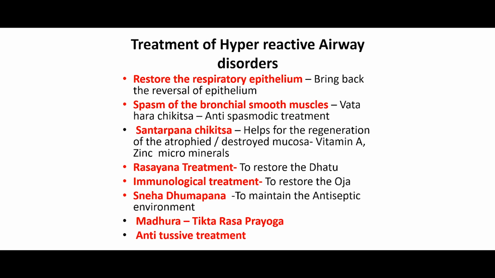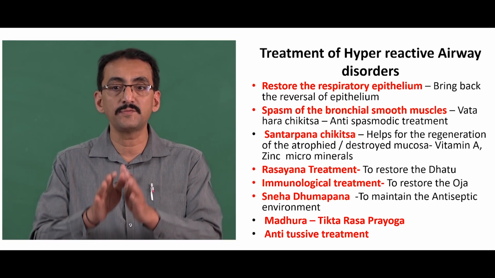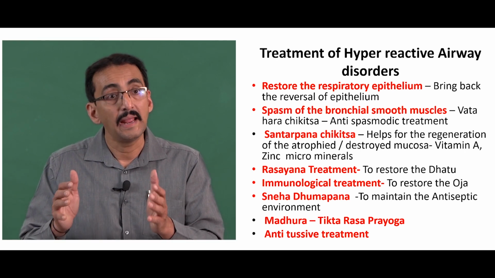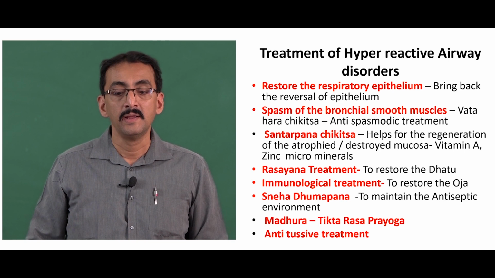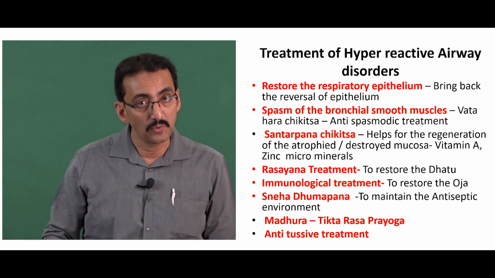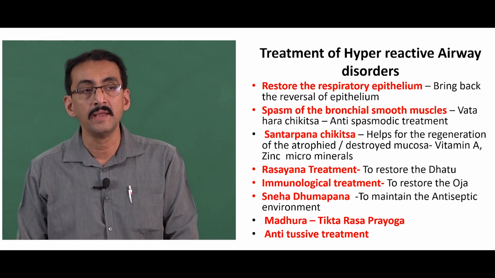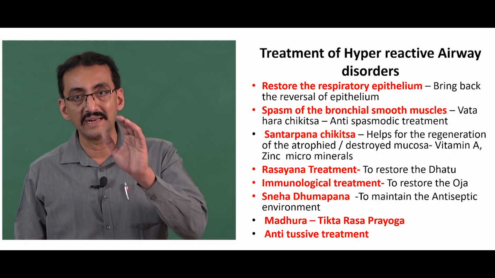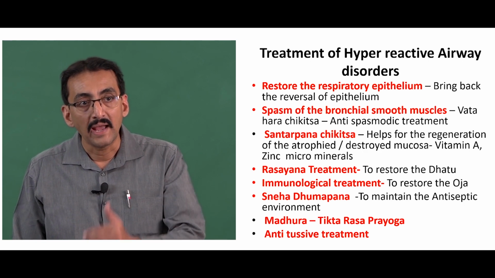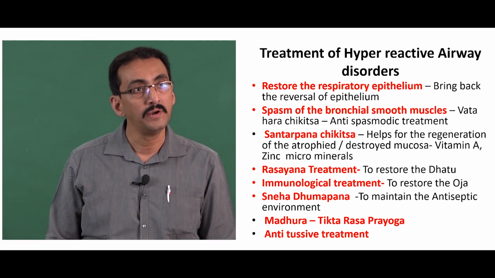One more line of treatment in this condition is Santarpana Chikitsa. This helps in the regeneration of the atrophied or destroyed mucosa, with vitamin A supplementation, zinc supplementation, and some other micromineral supplementation, which helps restore the respiratory epithelium so that this problem will be minimized. Rasayana treatment should be given to restore the dhatus. Immunological treatment should be given to restore the ojas, and Snehana Dhumapana is to maintain an antiseptic environment inside the respiratory epithelium. Madhura and Tikta Rasa Prayoga should be done to decrease the irritation and to have a Brahmana and Jivaniya effect. And if the sputum collection is more, then we have to go for anti-tussive treatment.